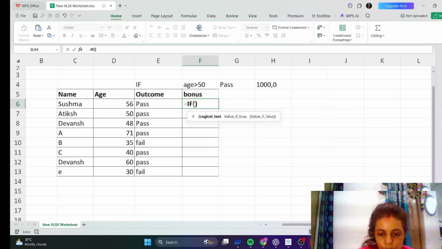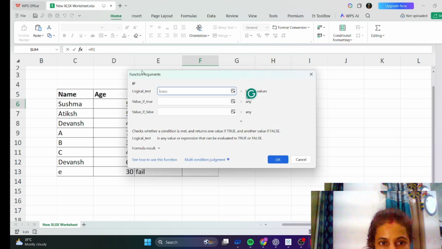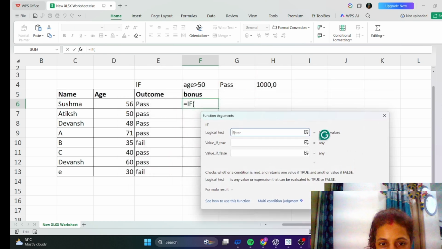And if you don't want to type the formula earlier, then what should you do? After typing equal to IF and opening the bracket, you just have to click fx. Okay, and then you will have to apply the arguments that are needed, like logical test, value if true, value if false. What do we have to choose here? Age. If age